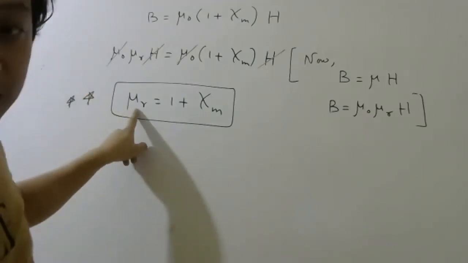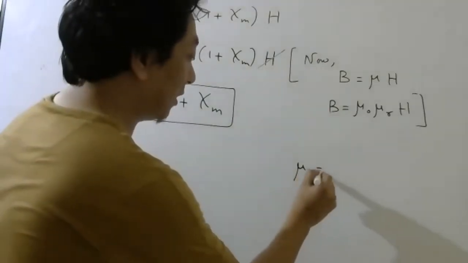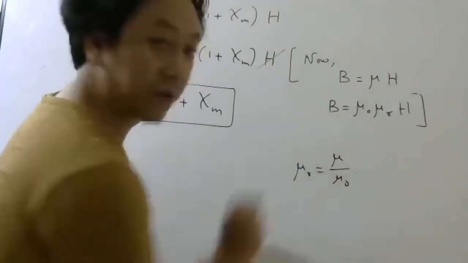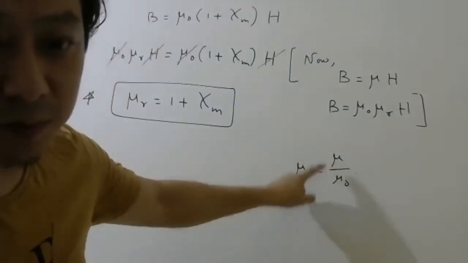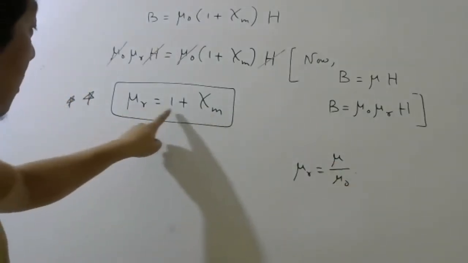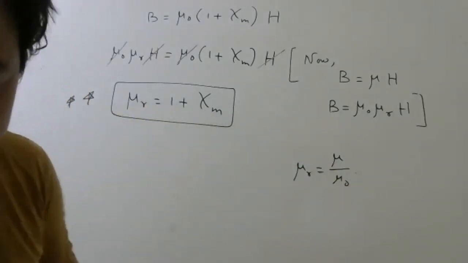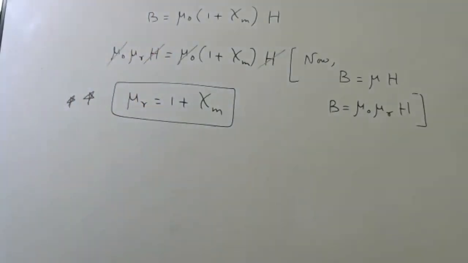And you can see relative permeability also has no unit, remember, because relative permeability is mu by mu naught. So this is the permeability of the medium by the permeability of vacuum. So both are permeability, so the unit will cancel. So no unit, and one we all know has no unit. Done, students?